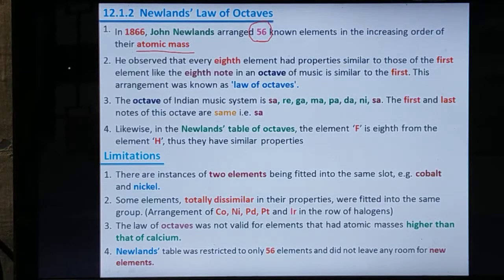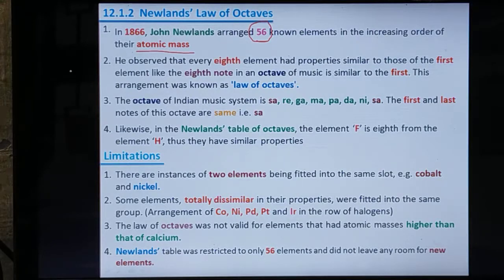In this method, he followed the concept of arranging the elements as 8 elements in a set, like that, 8 elements as a group. When arranging the elements as 8 in a set, the 8th element has a similar property to the first element of the previous set.